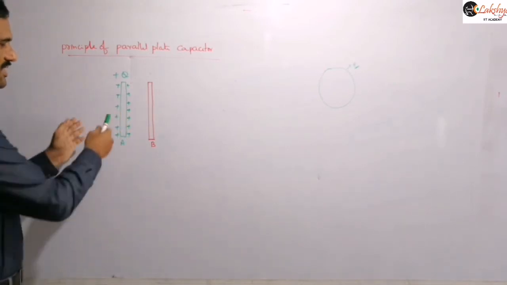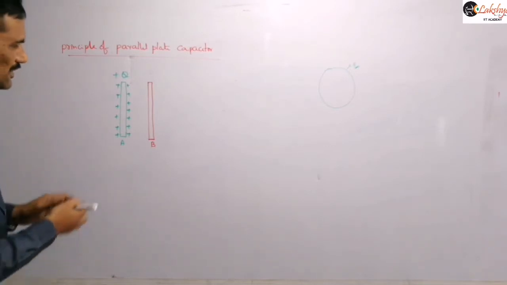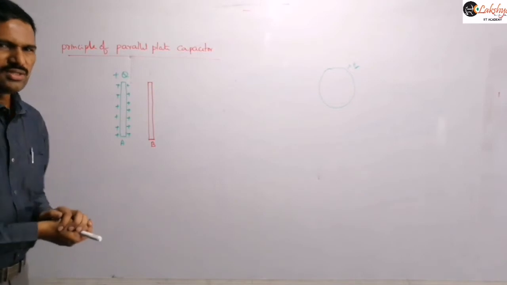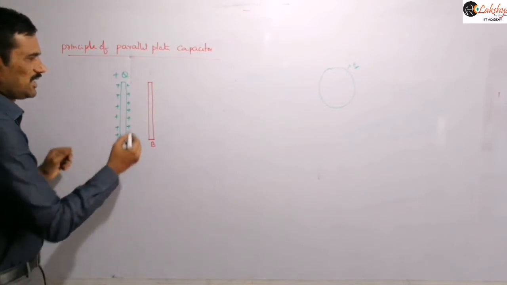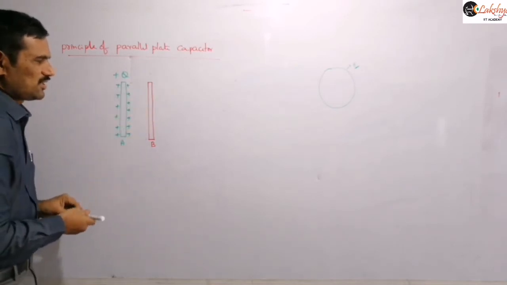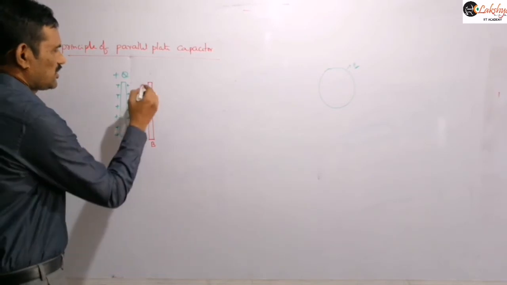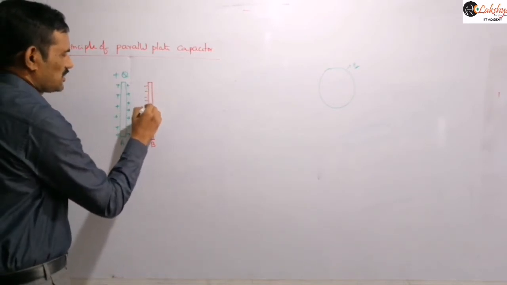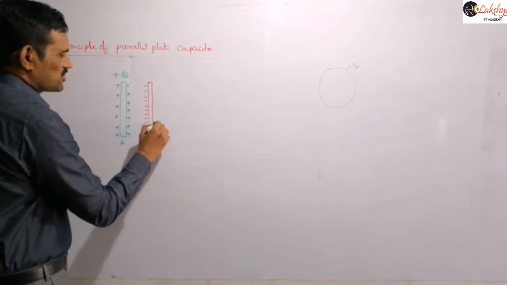Now when this is placed like this, charge will be induced on that. On the near plate, negative charge will be induced here, and on the outer side positive charge will be induced here.